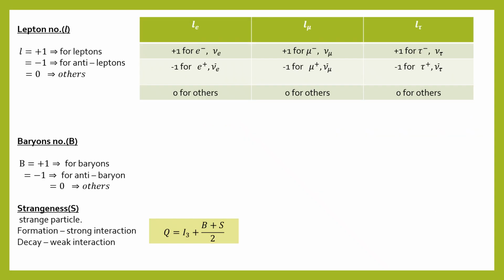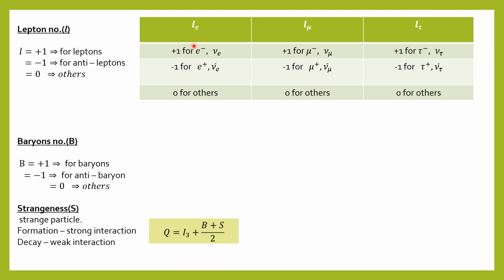Then come to the lepton number. Like lepton number is different for different leptons. Like we know that baryon number is equal for all baryons. Okay, but lepton number is such that we have electronic lepton number, muonic lepton number, tau lepton number. Okay, so we can have three different values, that is +1 for the leptons, -1 for the antileptons, and 0 for the others, like for baryons, mesons, I mean which are not leptons.